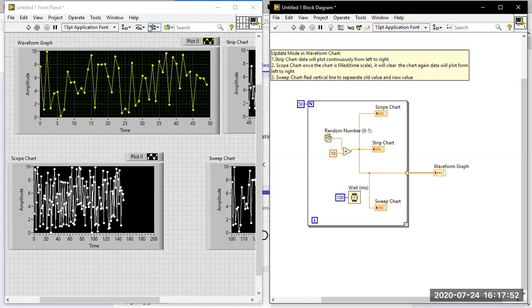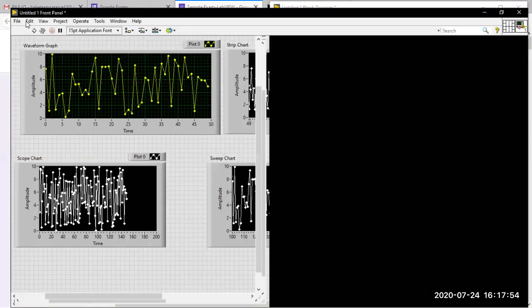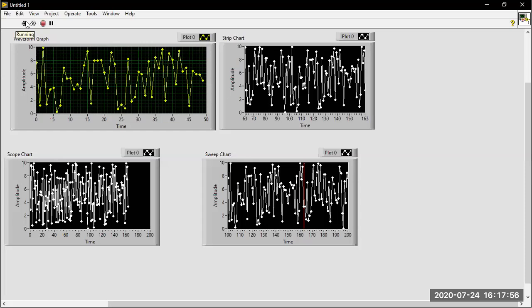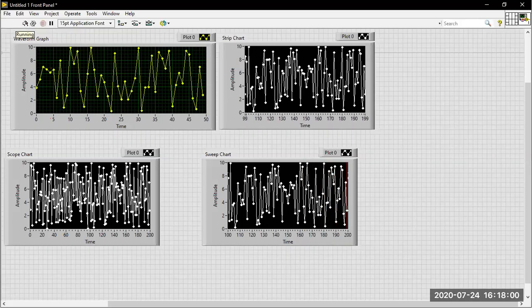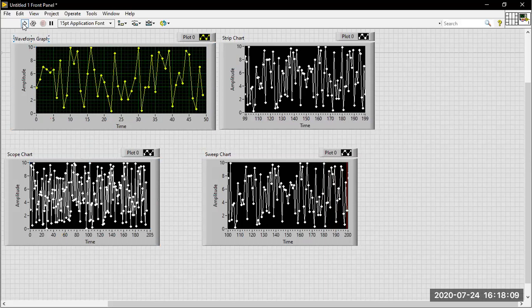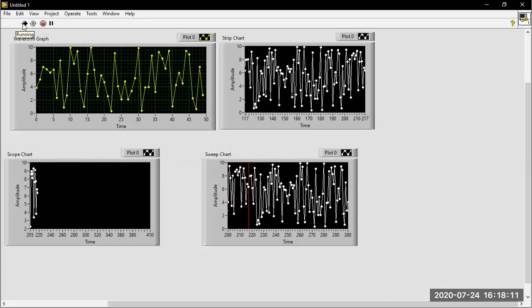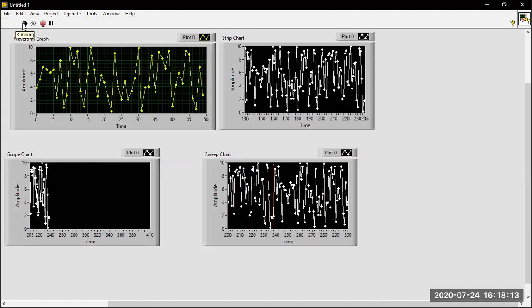So let me run once again, you will be able to see. I'm running the VI here. See here in the scope chart, once the chart is filled, the time limit will be filled here. Let me go with 205 also so that you can see clearly. Once the chart is filled, the chart will clear, and again data will be plotted from left to right over there.